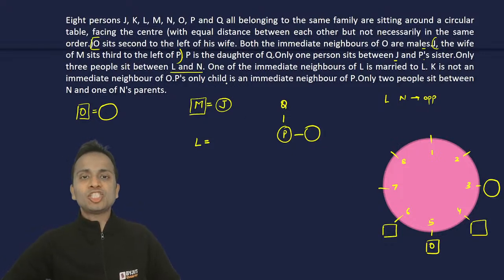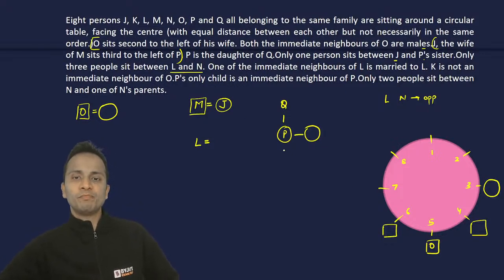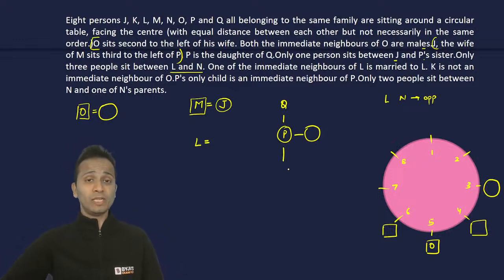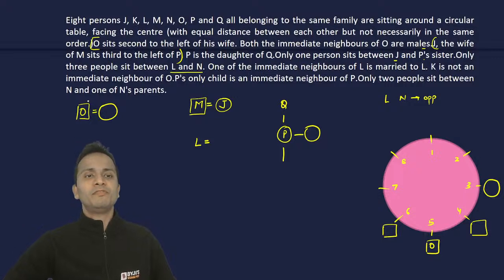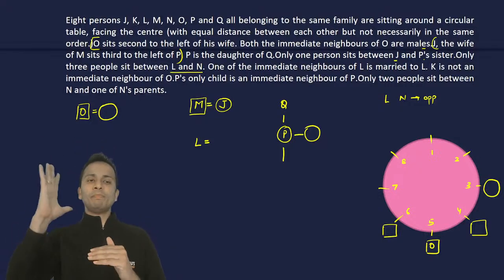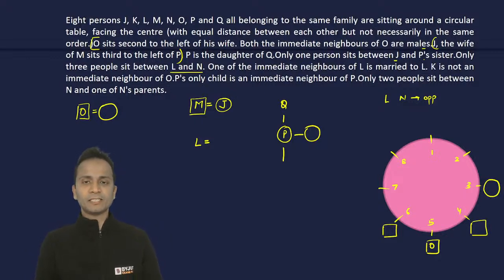P's only child is an immediate neighbor of P. P has a child as well, male or female हमें नहीं पता, but P's only child is the immediate neighbor of P. Okay, only two people sit between N and one of N's parents. So N का कोई ना कोई parent भी है यहाँ पे, right? Okay.